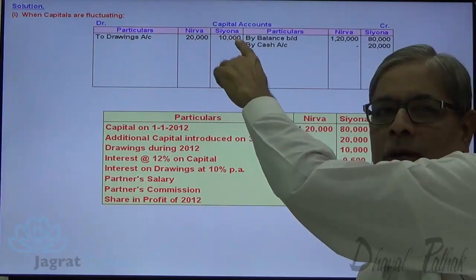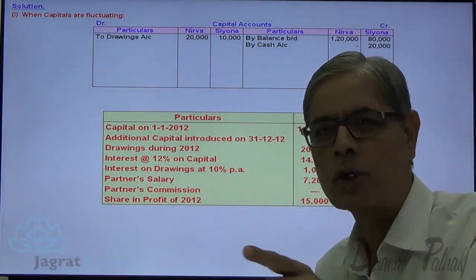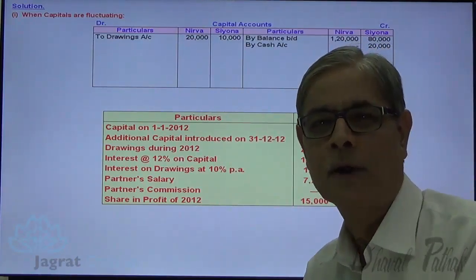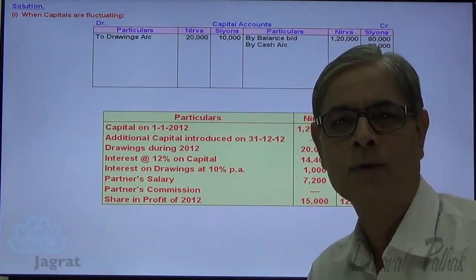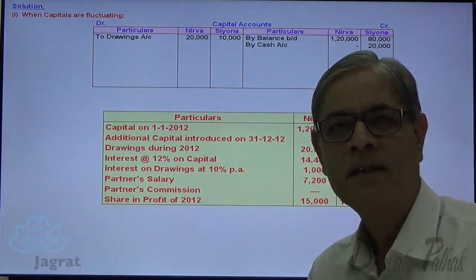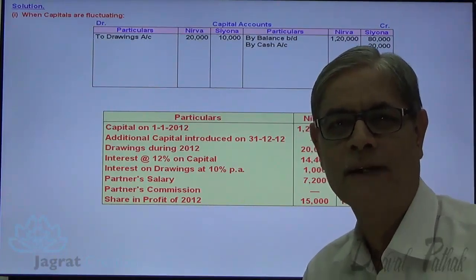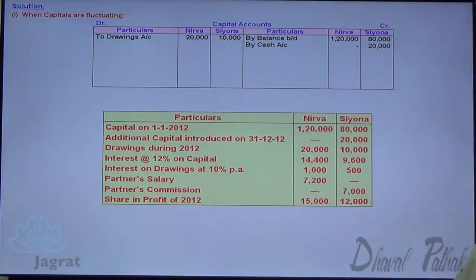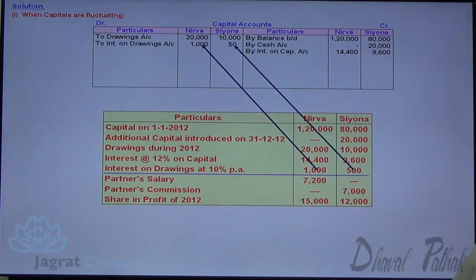Here drawings are recorded on the debit side. Interest is always added to the principal sum. So interest on drawings will be debited to the partner's capital account, while interest on capital will be credited to the partner's capital account. The reason is interest is added to the principal sum. This is one way of explanation. So here 14,400 and 9,600 credited. Interest on drawings are debited to the partner's capital account.